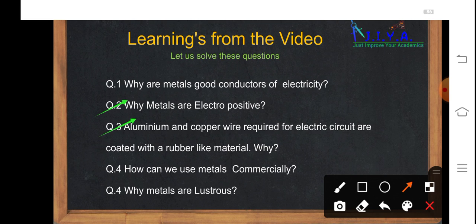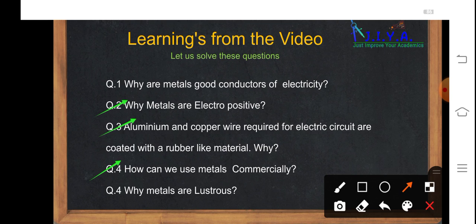Now, question number 3. Aluminium and copper wire required for electric circuit are coated with a rubber-like material. Why? The reason being that aluminium and copper both are metals. And metals are good conductors of electricity. So, if they are used for the conduction of electricity, they need to be covered with an insulator to prevent external shocking. Hence, they are covered with the rubber-like material.